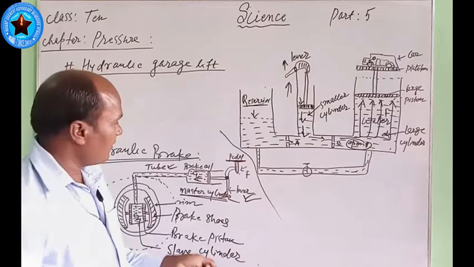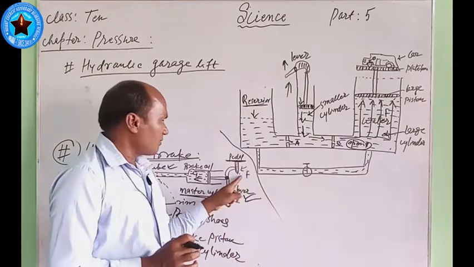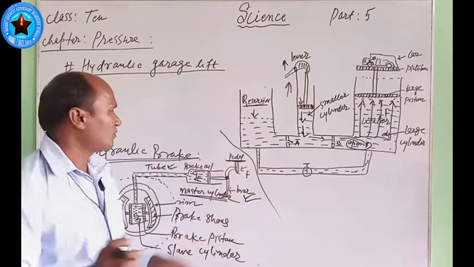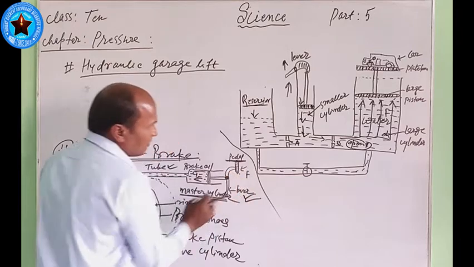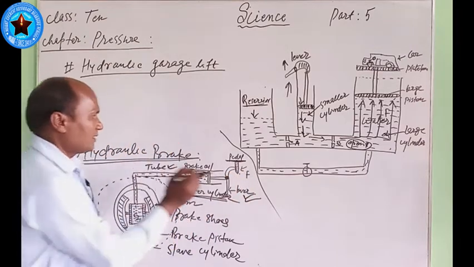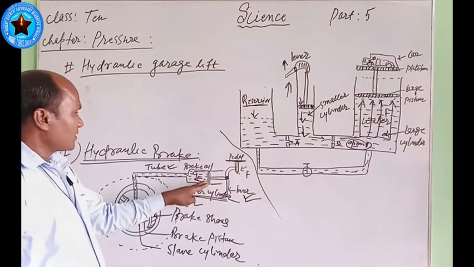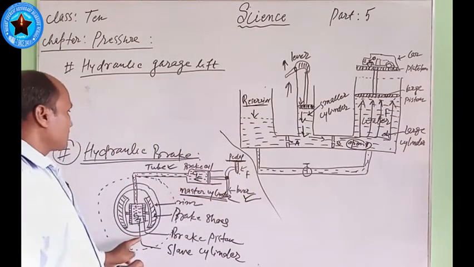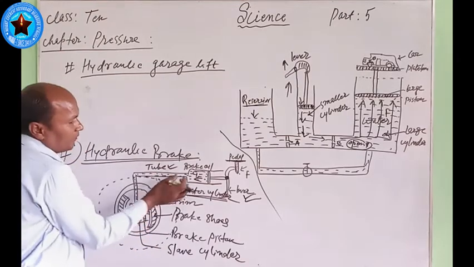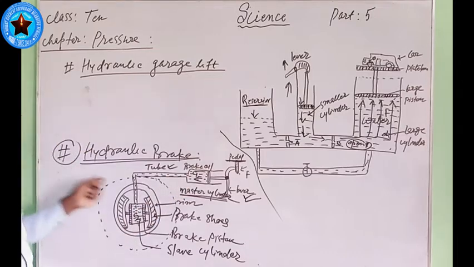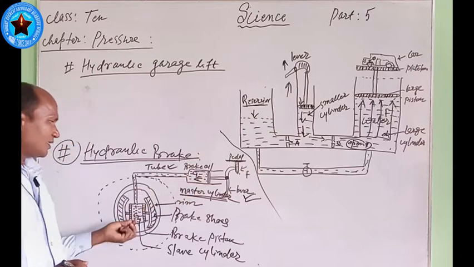In the driver cabin, where the driver sits, the driver applies a small force on the pedal with the leg, like this. Here the force is applied on it. We also know that this master cylinder and this small cylinder are filled with oil. That oil is also called the brake oil. This brake oil, this liquid, is filled in the cylinder.